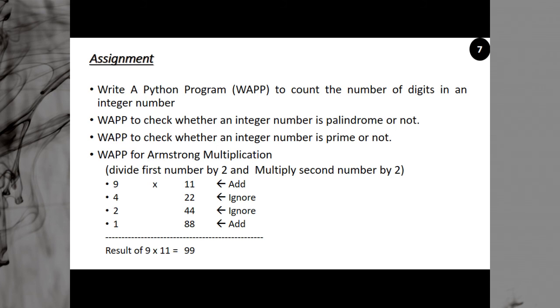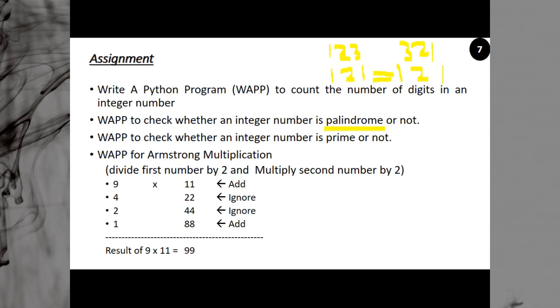Then write a program in Python to check whether an integer number is palindrome or not. A palindrome is a number which, when you read it backward, is the same. Like if you say 1 2 3, its reverse will be 3 2 1. So it is not a palindrome. Why? Because 123 is not equal to 321. But if I write 1 2 1, its reverse will be 1 2 1. This is a palindrome. So you have to ask for a number, then find its reverse, and once the reverse and the original number are both the same, it will be termed a palindrome.